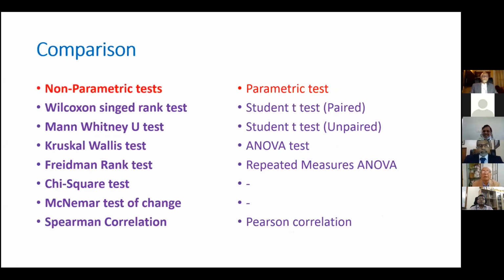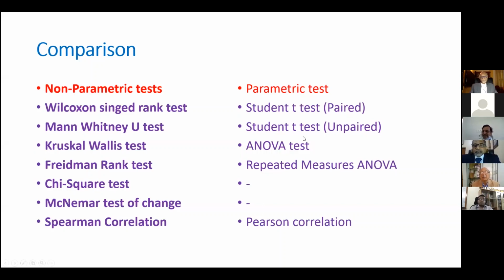Look at the comparison. The non-parametric test is the Wilcoxon signed rank test, and the corresponding parametric test is the paired student T test. As the previous speaker already explained, whenever the paired student T test is not applicable, then you go for the Wilcoxon signed rank test. I will explain with data what difference it makes if you wrongly apply.